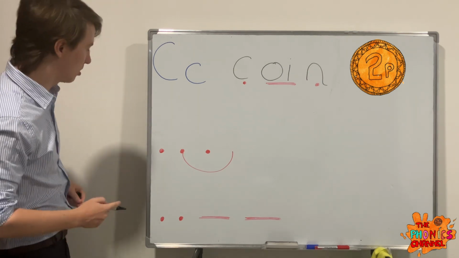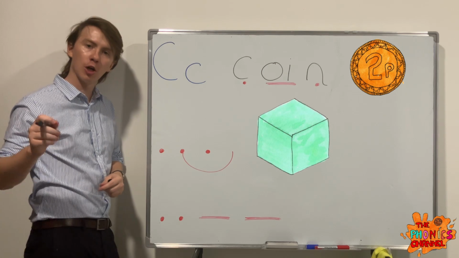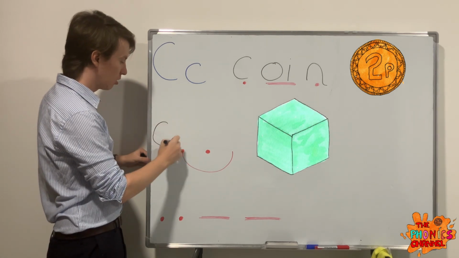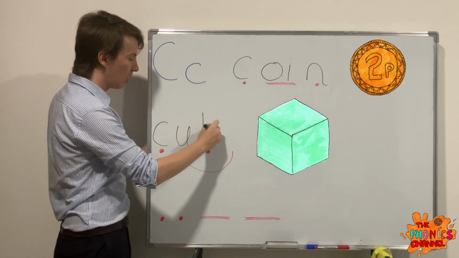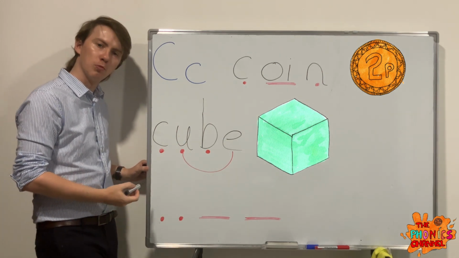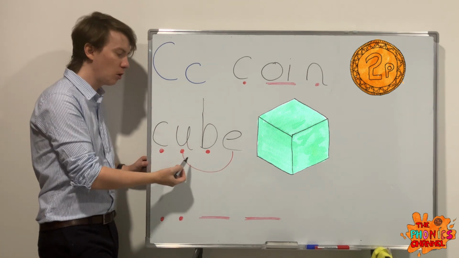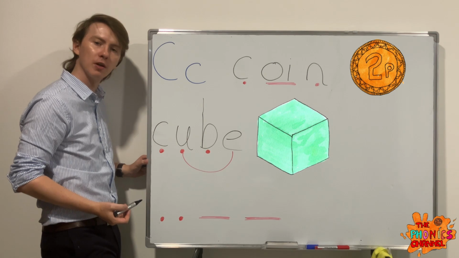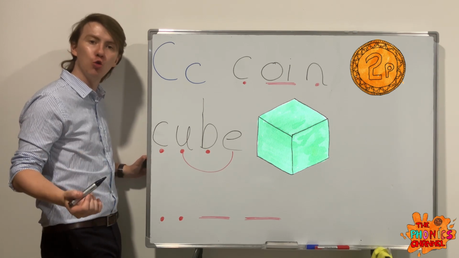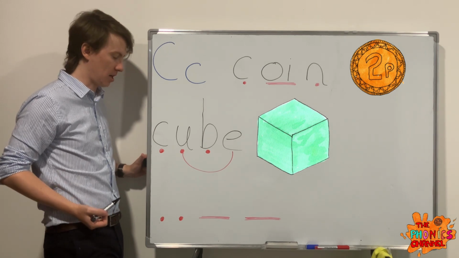Okay, the next one is cube. Cube. The 3D shape is a cube. Could be a sentence there.